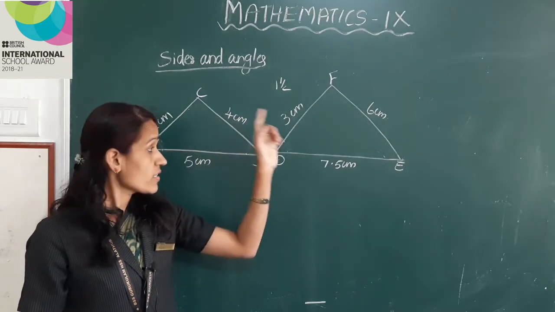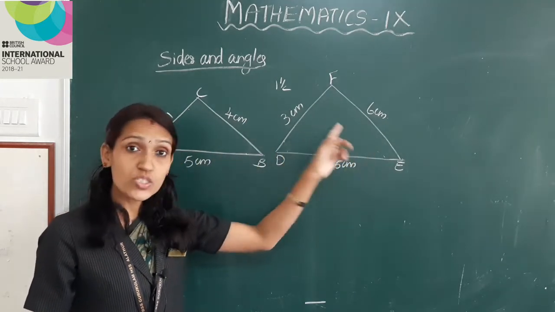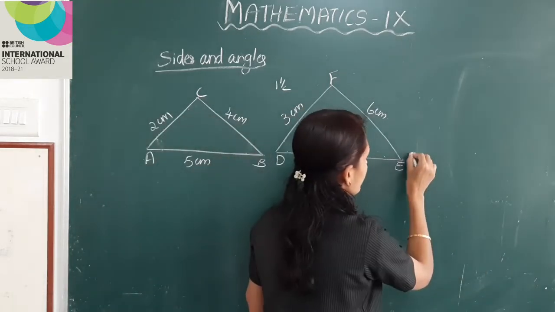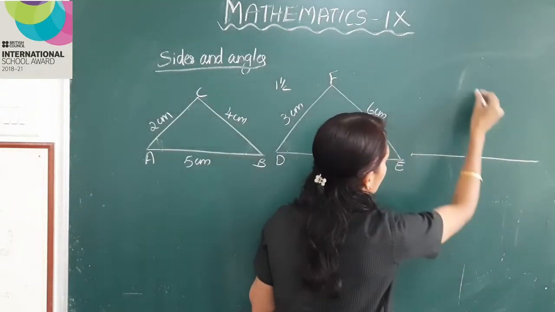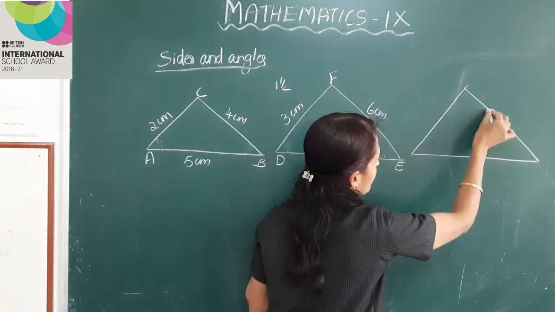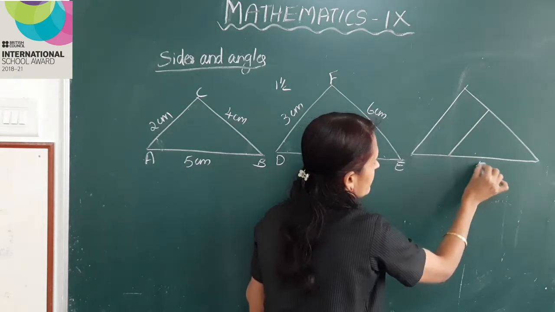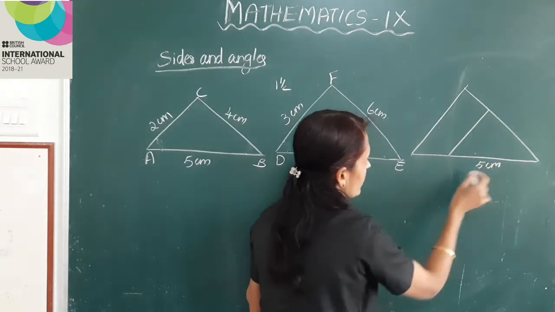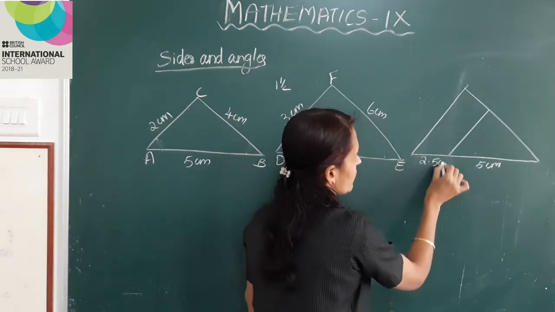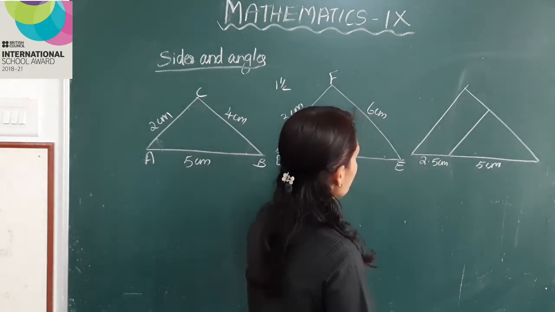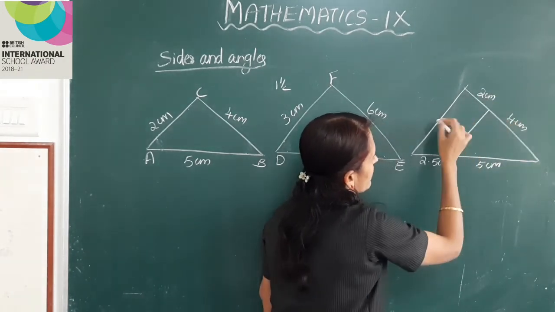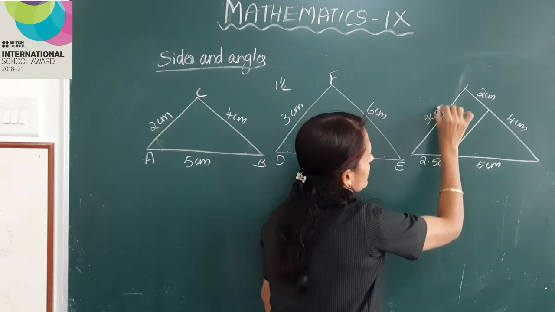We place the triangles with the right corners together. The figure is like this. Five centimeter, 2.5 centimeter, 4 centimeter, 2 centimeter, 3 centimeter.